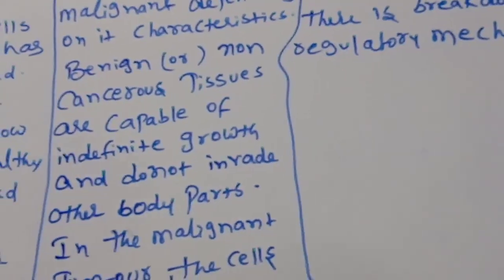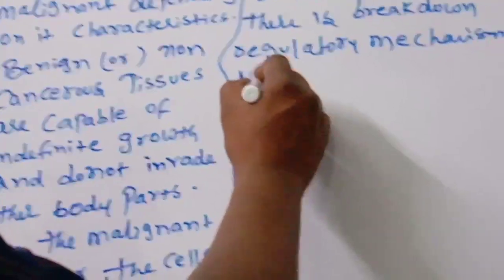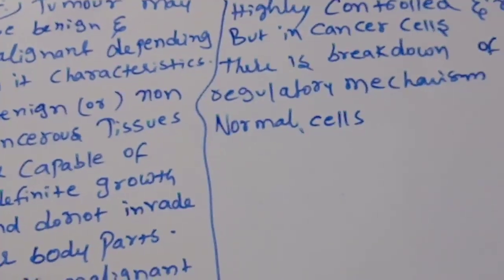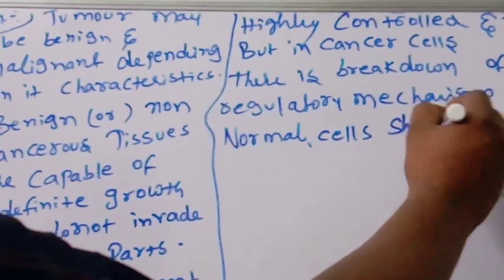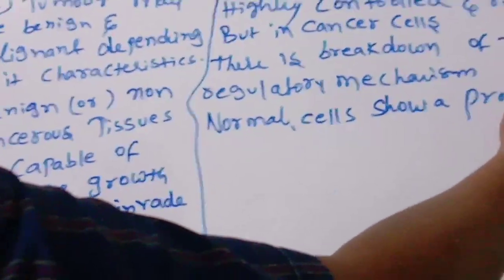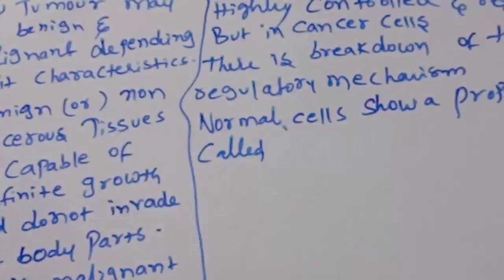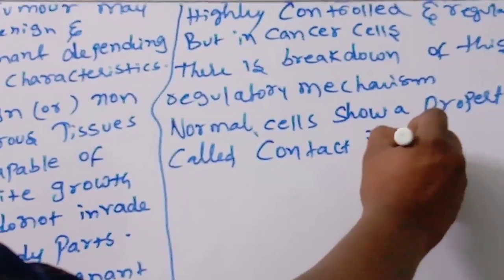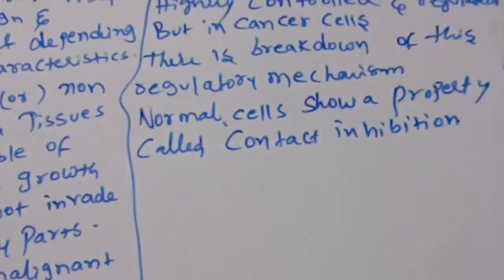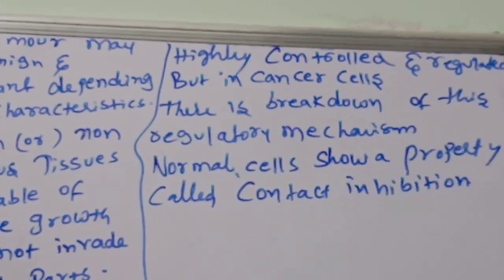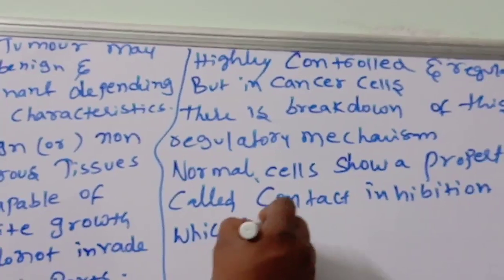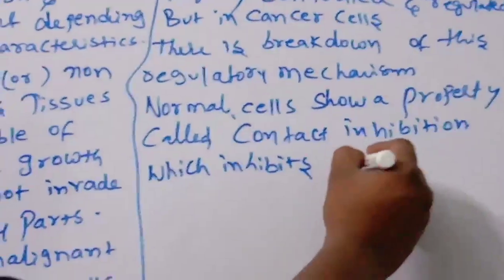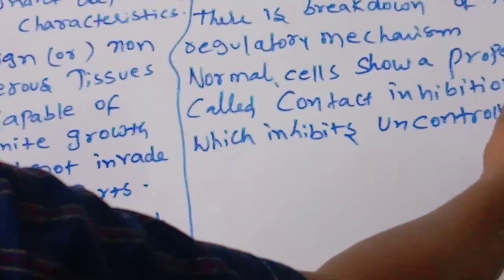Normal cells show a property called contact inhibition, which inhibits uncontrolled growth. This is very important, uncontrolled growth.